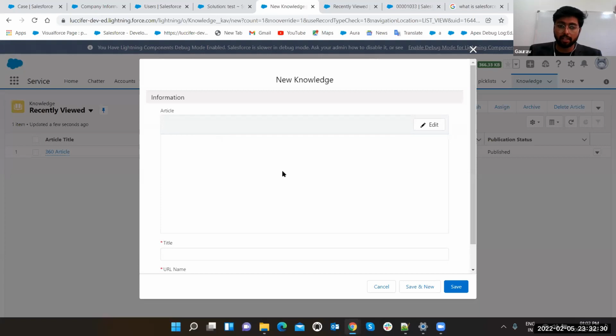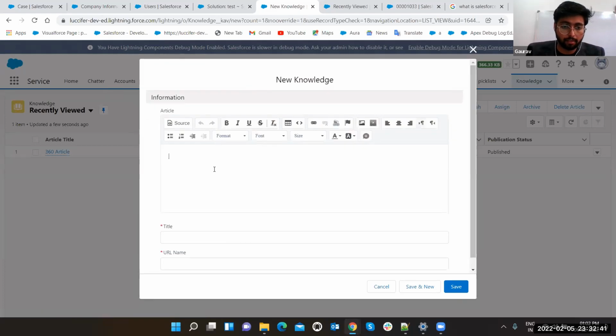This is a custom field article. You can create your custom rich text field, so you can design your whole page. Let's write: This is Salesforce session, and make it bold. Now session is bold. You can add your HTML comments. Click on source.